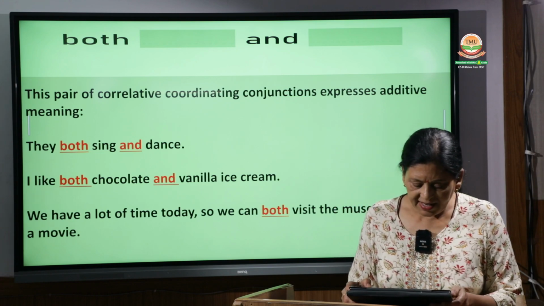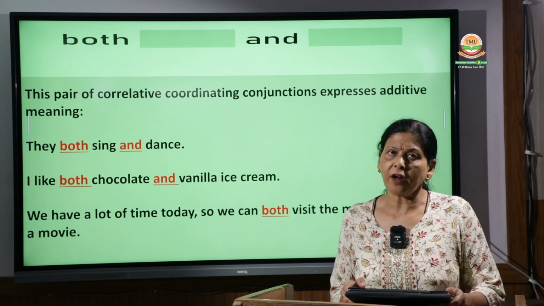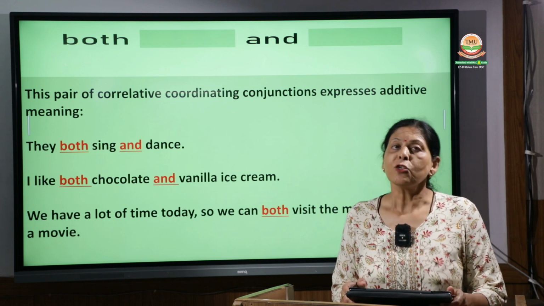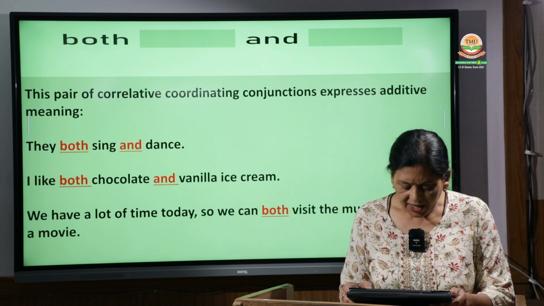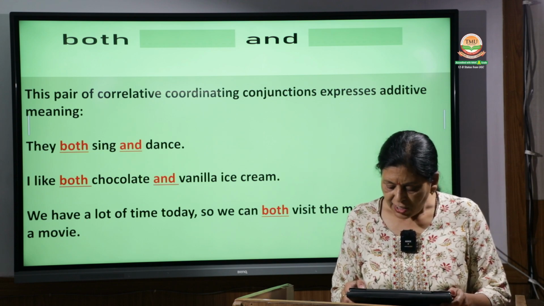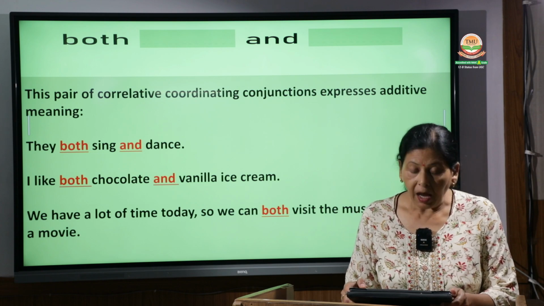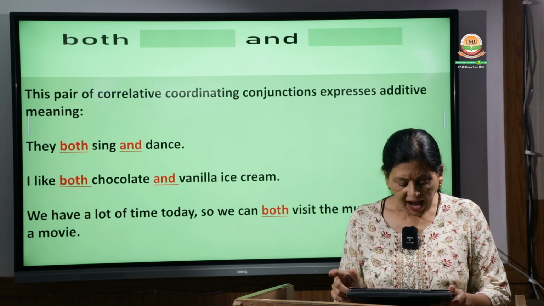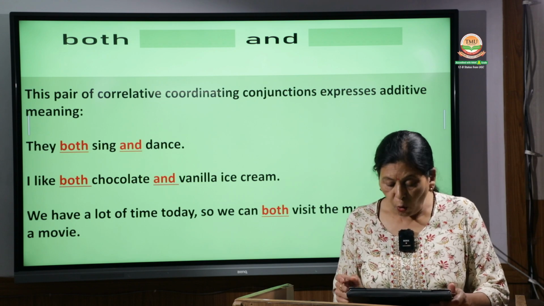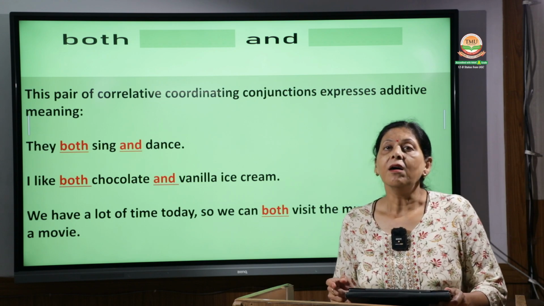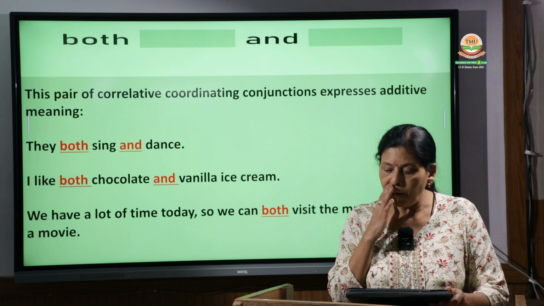Then the next one is, I like both chocolate and vanilla ice cream. I like chocolate, I like vanilla ice cream. So I like both chocolate and vanilla ice cream. We have a lot of time today, so we can both visit the museum and see a movie. So we can both visit the museum and the movie. That means we can go to both the places.